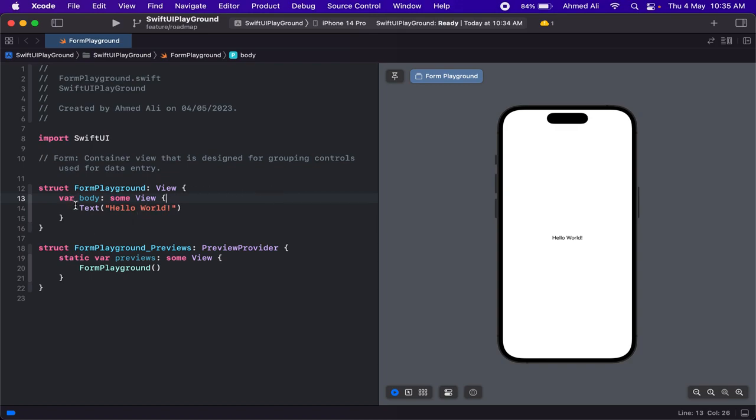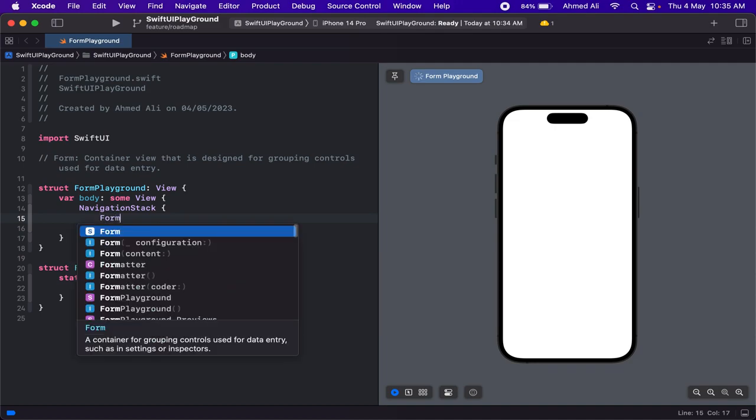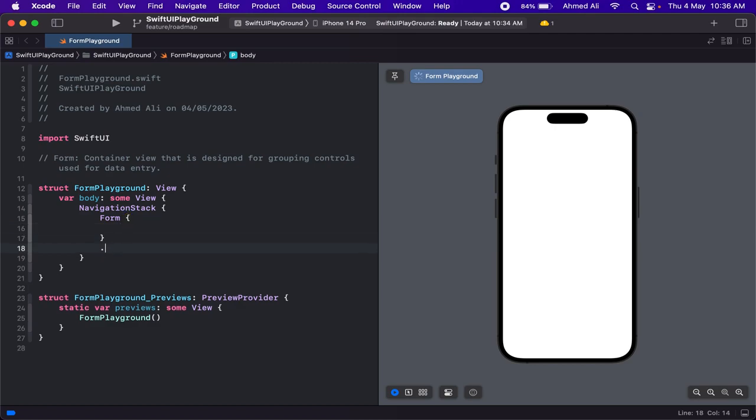So let's see how we can write form. We will start with a navigation stack, and then let's just have form, and then we can have a title for our navigation, and let's maybe name it as settings. Actually forms are more or less similar to list, so you can write in the same way as you write a list, but the only difference is that SwiftUI applies platform appropriate styling to the forms.